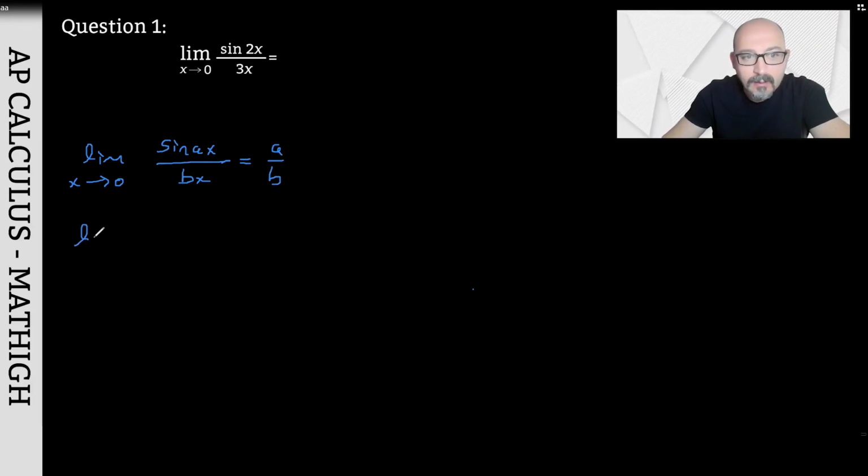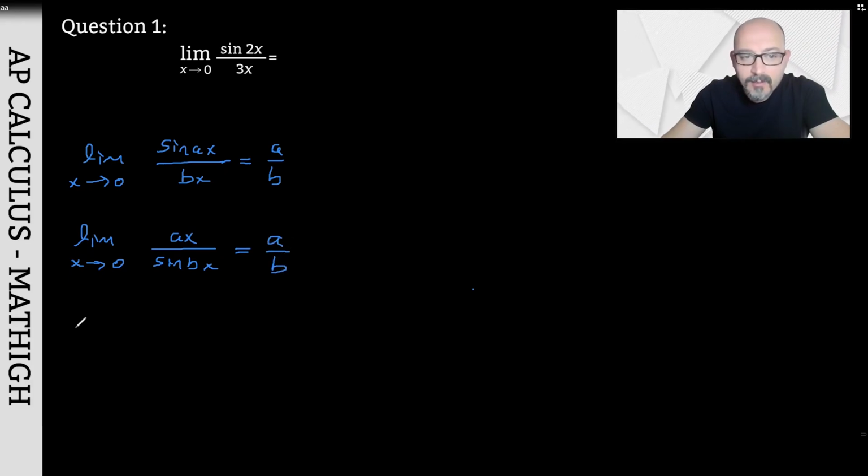Hello, everyone. Before we move on to our questions about the squeeze theorem, let me share a couple of key points about the squeeze theorem with you. The limit as x approaches 0 of sin ax over bx is equal to a over b. The limit as x approaches 0 of ax over sin bx is also a over b.